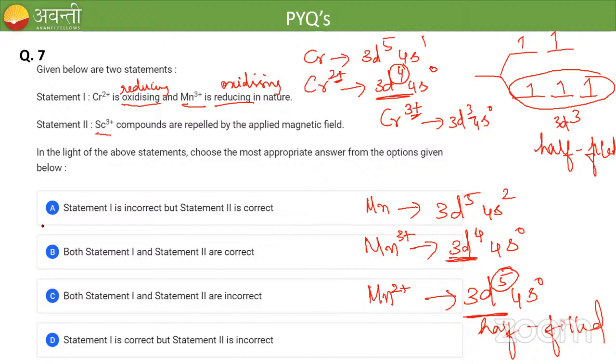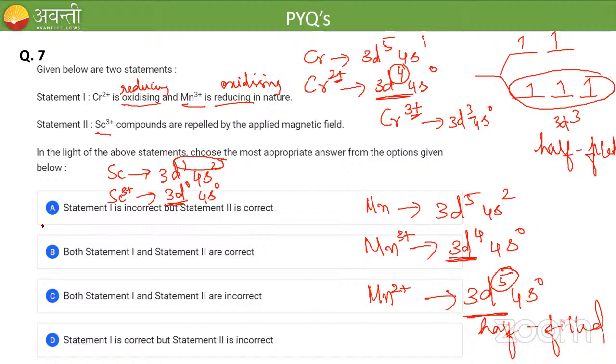So what is the configuration for scandium? It is 3d1 and 4s2. Scandium 3+ means all 3 electrons have to be removed. So we will have 3d0 and 4s0 configuration. No electrons are present in the d orbital.